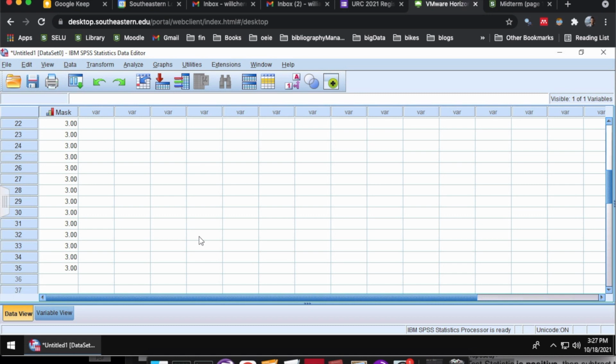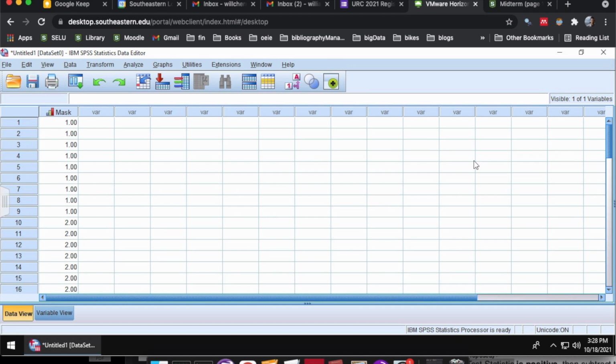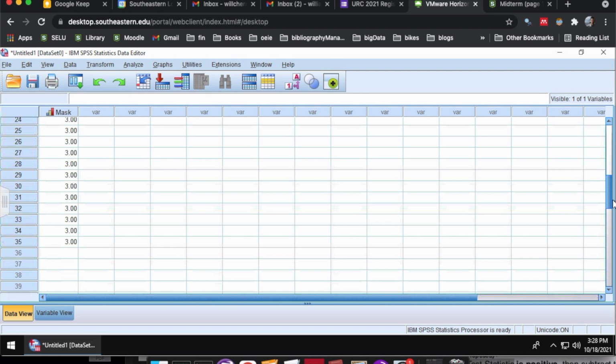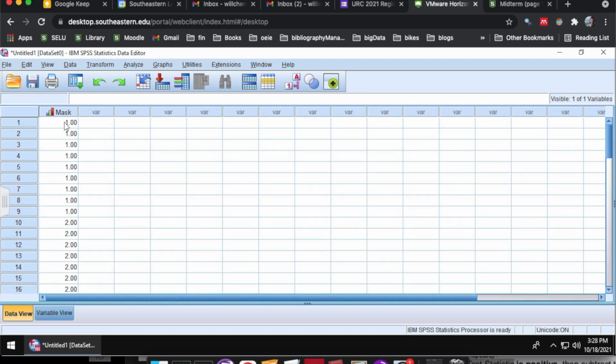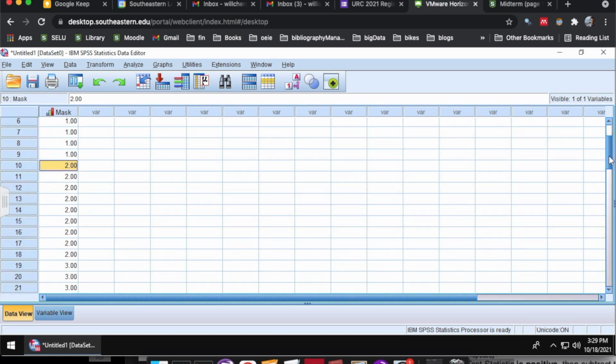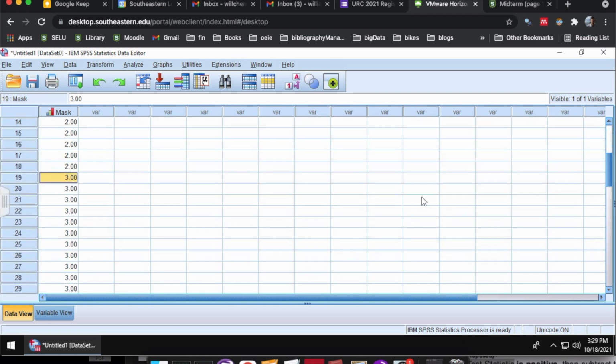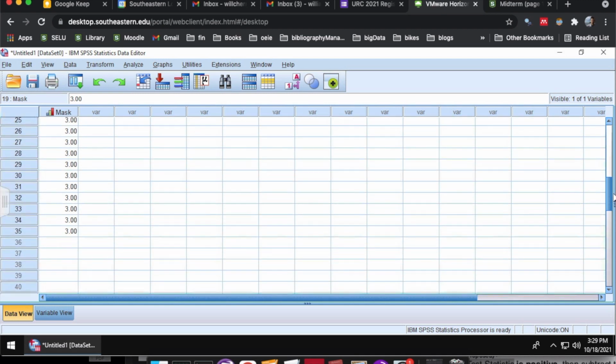Okay, so here I've got some data entered into SPSS. Right now I'm just looking at the data that was gathered by one of the graduate students. He made 35 observations. A 1 indicated someone was wearing a mask. A 2 indicated they were wearing a mask that just covered their mouth. And a 3 indicated they either had no mask on or it was just covering their chin.